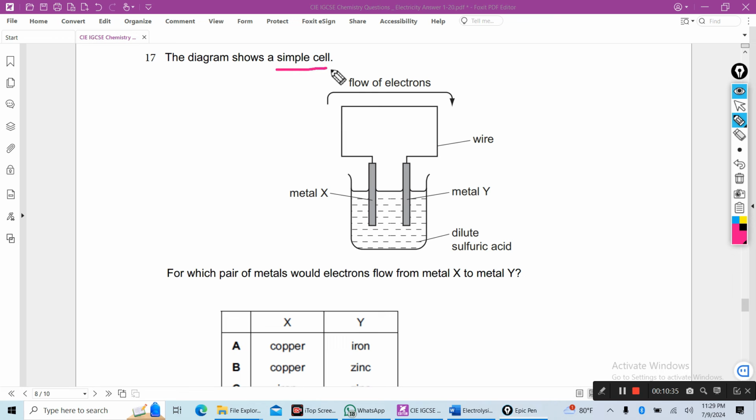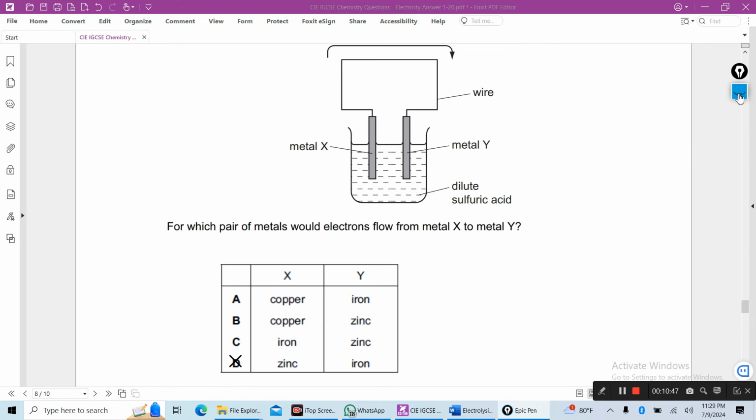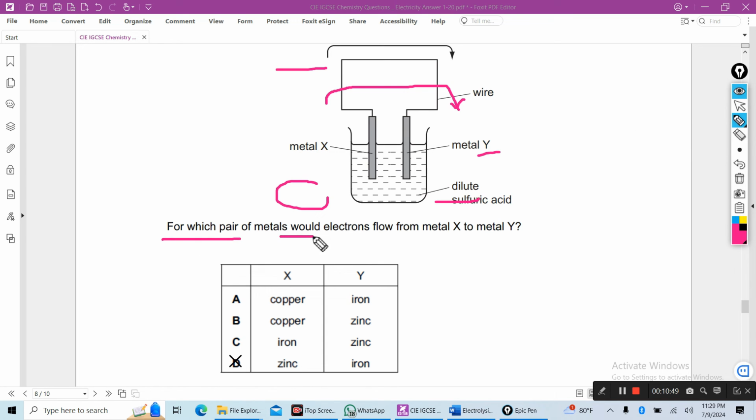The diagram shows a simple cell with metal X and metal Y in dilute sulfuric acid. Electrons flow from metal X to Y through the wire. Now, for which pair of metals would electrons flow from metal X to Y? So X is zinc, this is the answer D. X will be zinc, zinc loses electrons and electrons will go from metal X to Y.